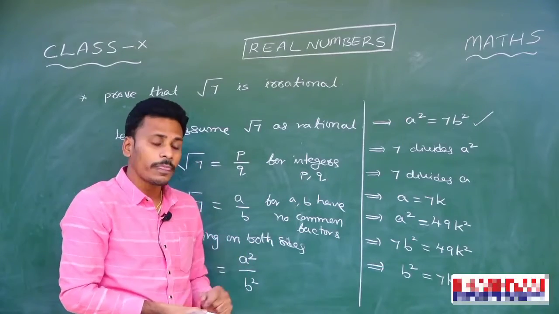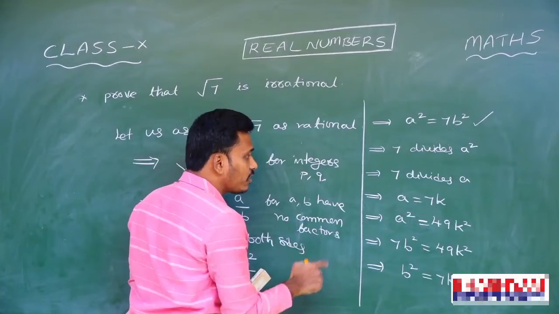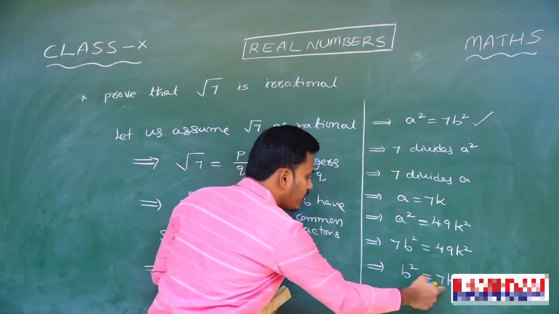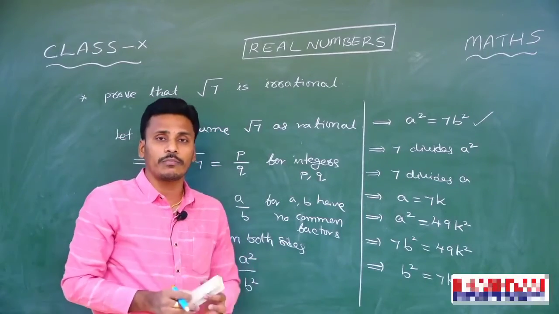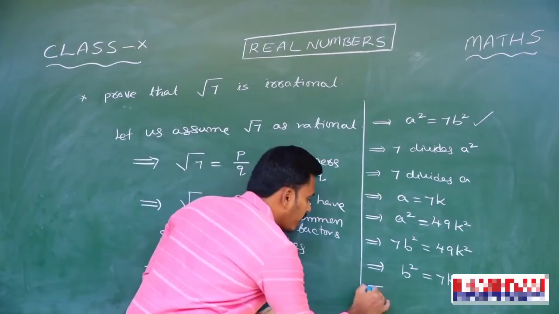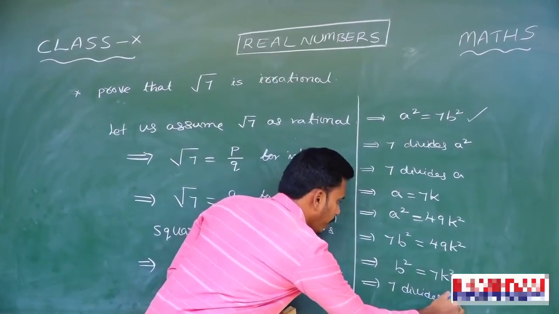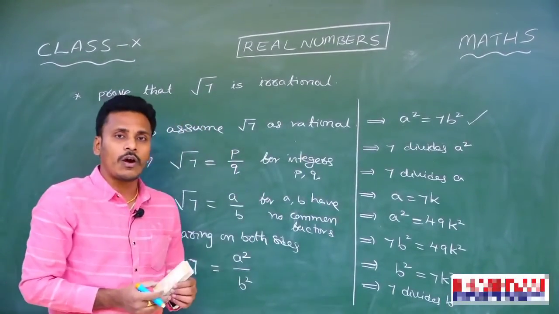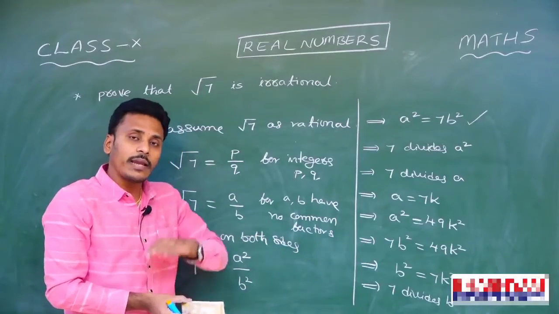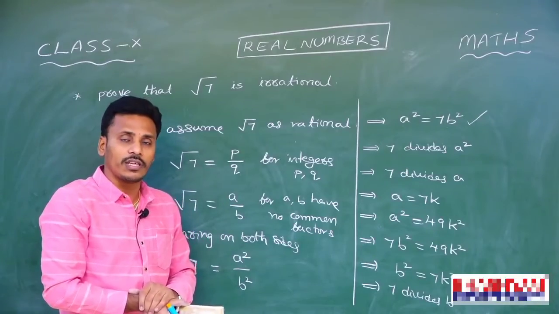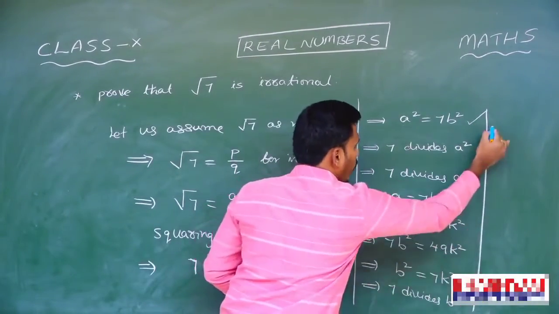And then what do you say? Since b square is equal to 7k square, again you have a chance to say that this 7 is a factor for b square. b square is equal to 7 into something, and from there we conclude that 7 divides b square again. And now if you look once here, since 7 divides b square, then by the statement we stated before this theorem, it is very clear that we will conclude that 7 divides b.